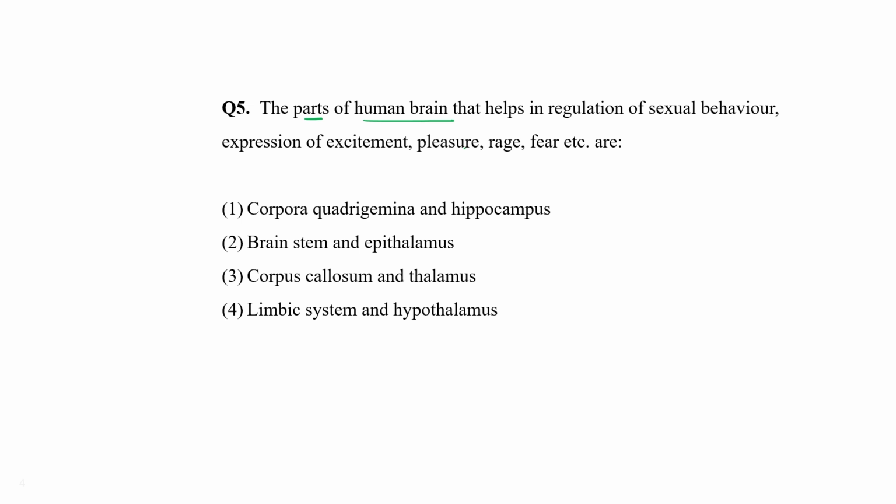Okay, so our hypothalamus and limbic system are mainly involved to regulate this sexual behavior in human. All the kind of excitement, pleasure, fear, these things, and sexual behavior is regulated by limbic system and hypothalamus in our body. Okay, so choice number 4 would be the correct answer. We have to learn the type of part of the brain, and their function. Then only you can solve this type of questions.